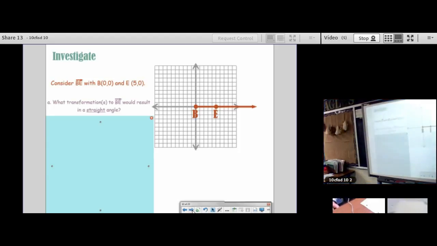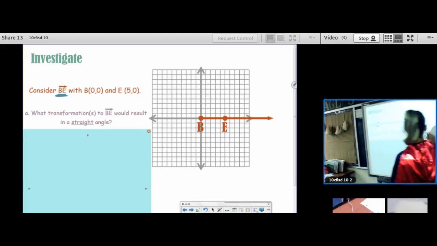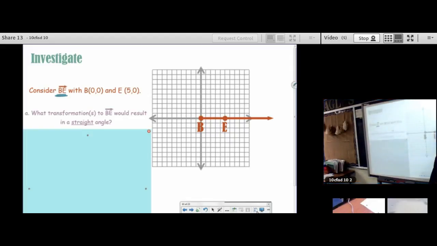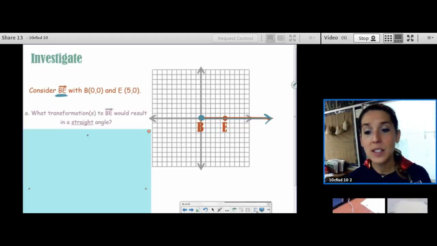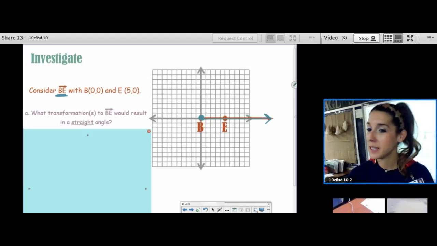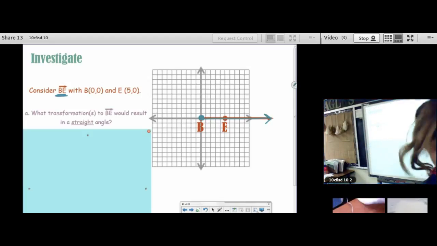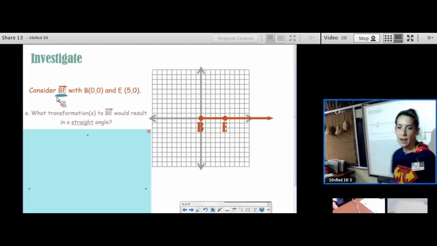All right, we're gonna look at angles in a different light now. It says consider ray BE. Okay, Ms. Tanton already plotted it, with B at (0, 0) and E at (5, 0). What transformations to ray BE would result in a straight angle? What do you think? Reflection, Toby. What would we reflect over? Because we have to be specific. Good. A reflection over the y-axis, here to here, would result in a straight angle. Love that answer. What's another answer?